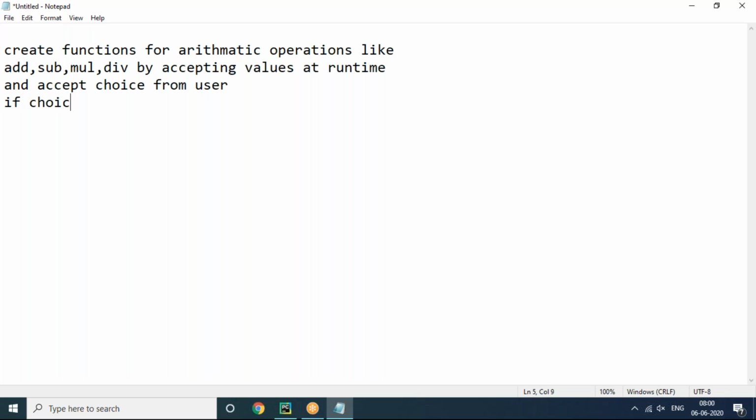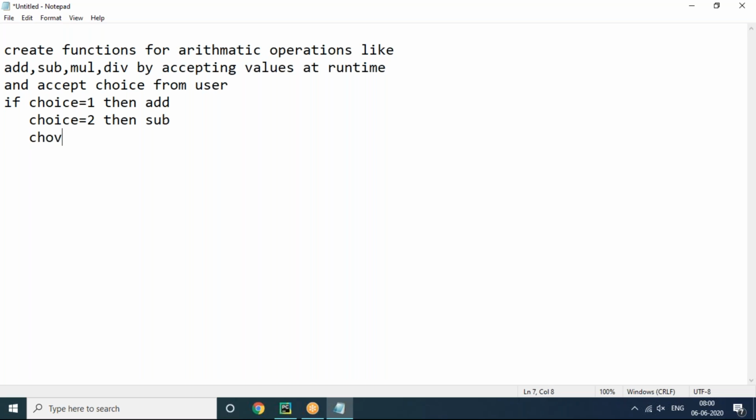If choice equals 1, then we can call the add function. If choice equals 2, then we can call the subtract function.